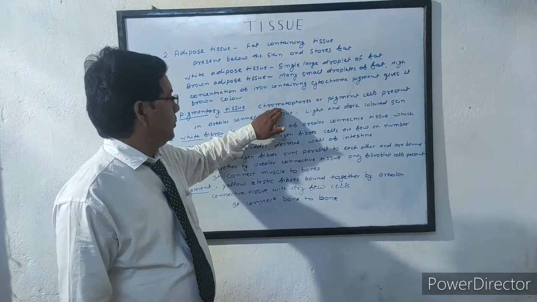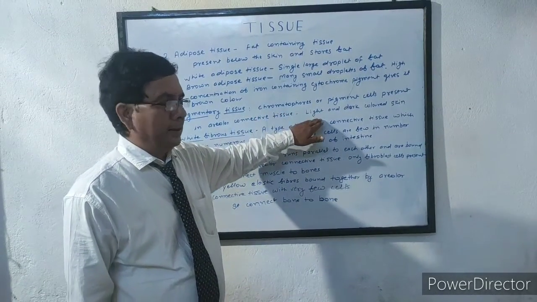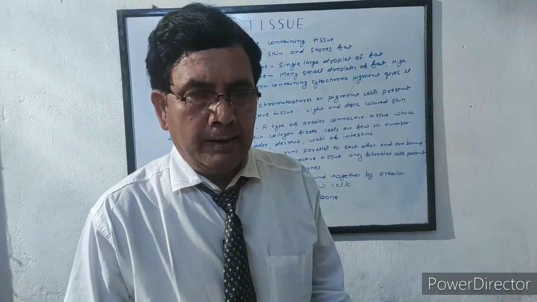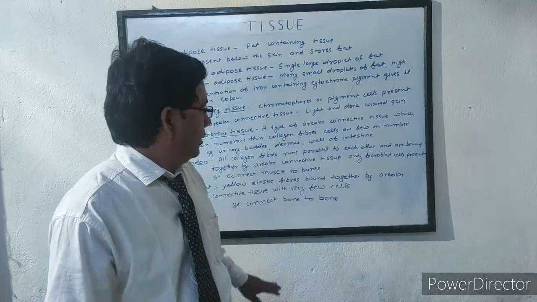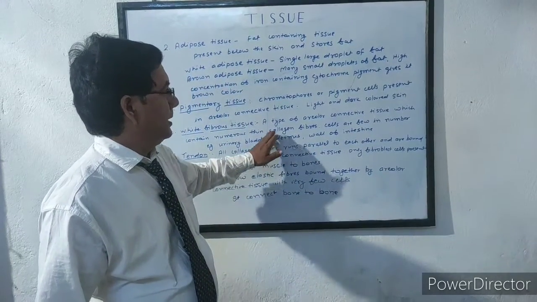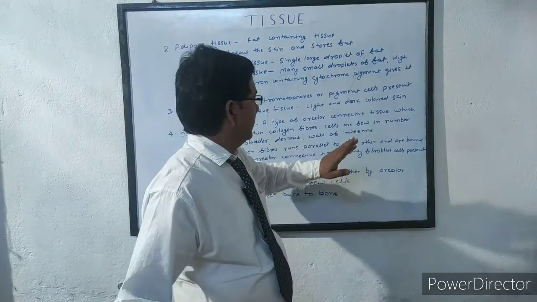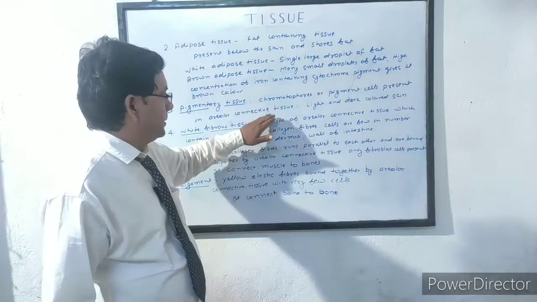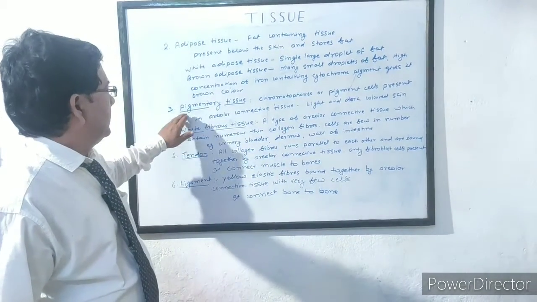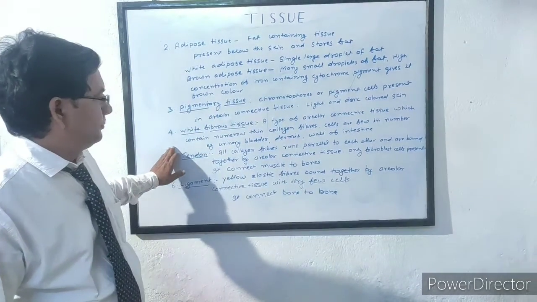When the chromatophores are concentrated in the center of the cell, then the skin becomes light colored, and when the chromatophores are scattered in the whole cell, then the skin becomes dark colored. So the light and dark color of skin is due to the pigment cells, chromatophores, present in the pigmentary tissue.